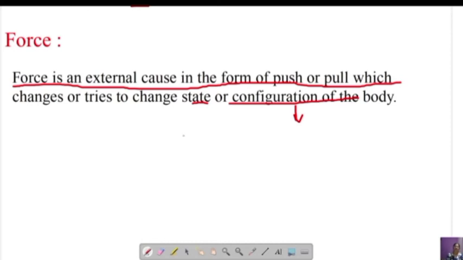So what can happen is the size may change, or the shape may change. For the size to change, and for the shape to change, what should you apply? You should apply a force. So that is the definition of a force.